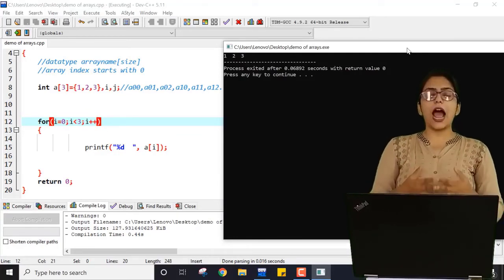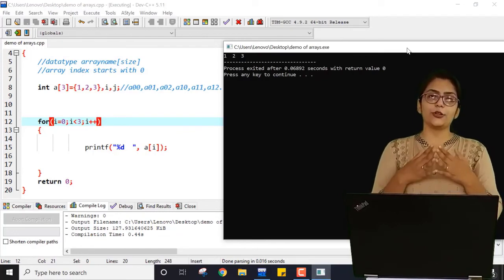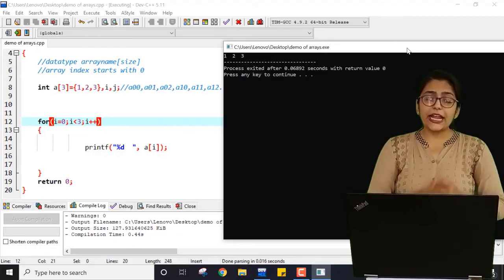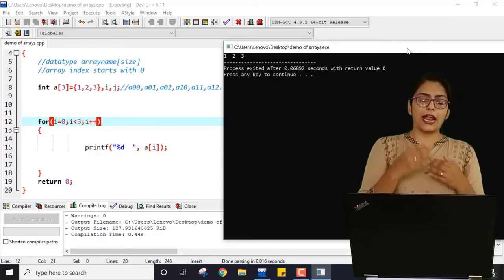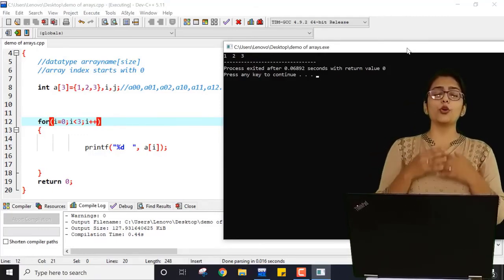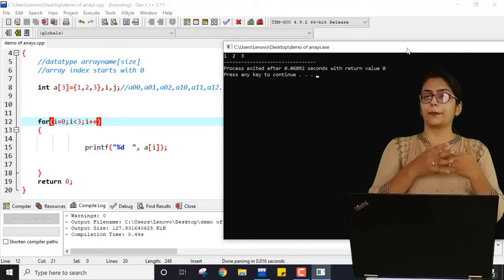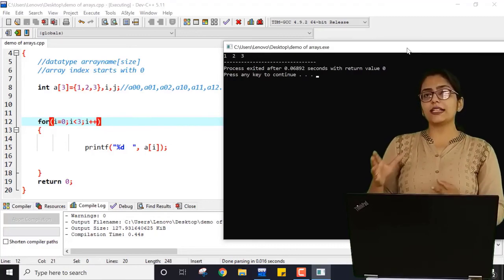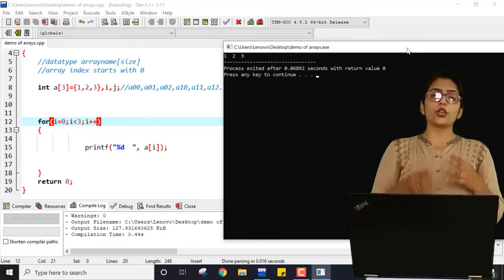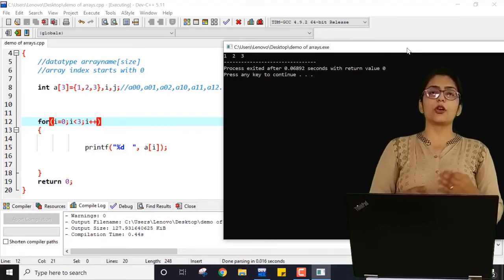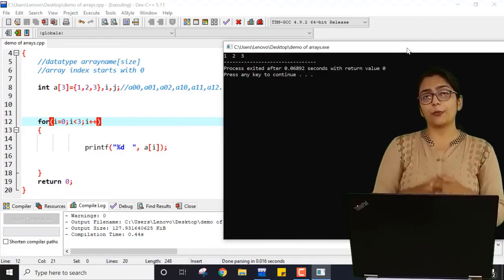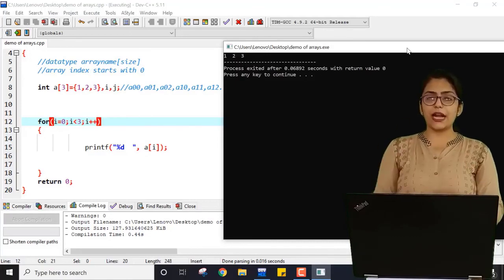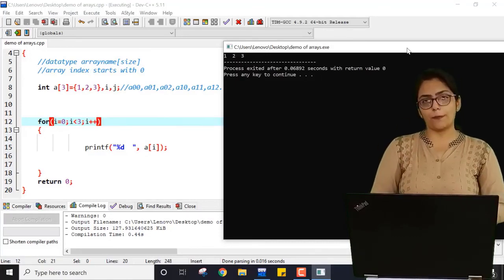Now from the next lecture I am going to talk about the programs that you can perform using an array. I am again repeating it: arrays and strings especially are some of the most important topics asked in competitive programming, and you also have to study them in your higher semester subject, algorithms. Whenever you are trying to implement programs or algorithms, arrays are very important. Even if you are preparing for the GATE exam, arrays are one of the most important topics.